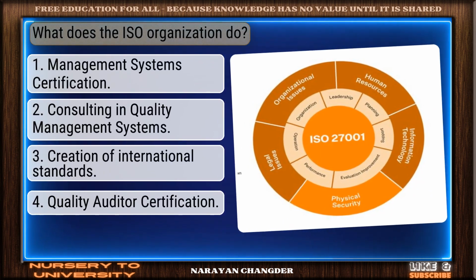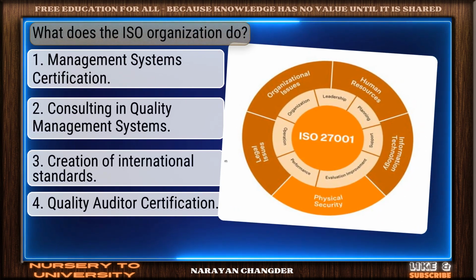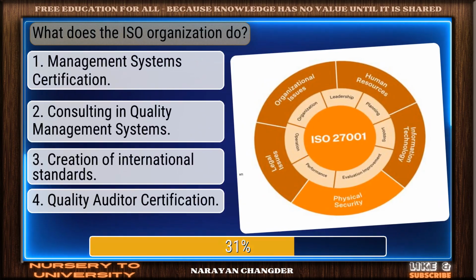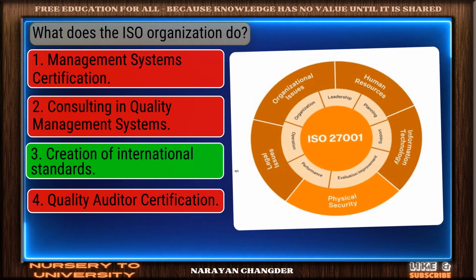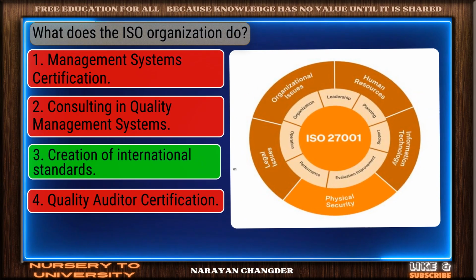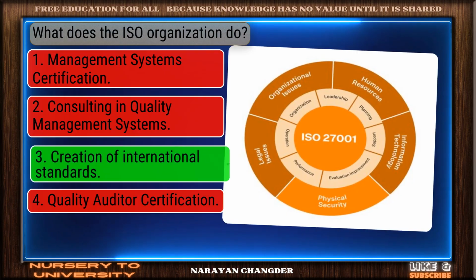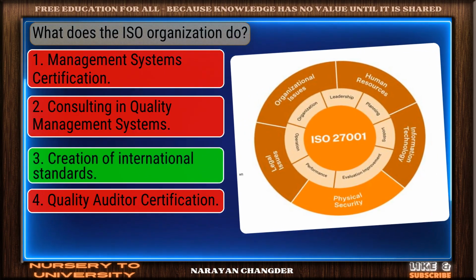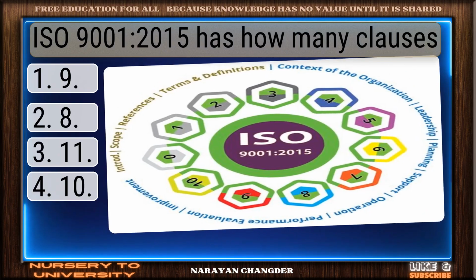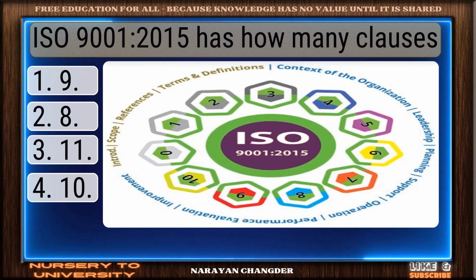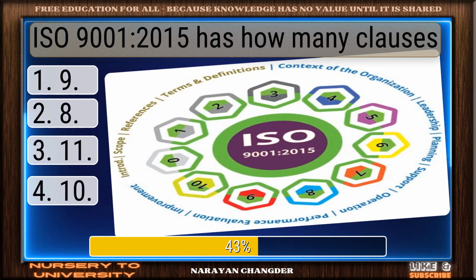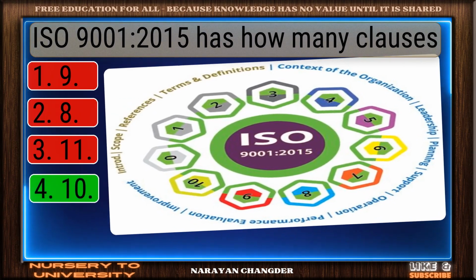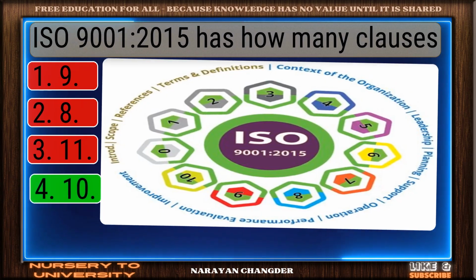Question number 23. What does the ISO organization do? Well reasoned. Creation of international standards is the correct choice. Question number 24. ISO 9001 2015 has how many clauses? Well picked. 10 is the correct answer.